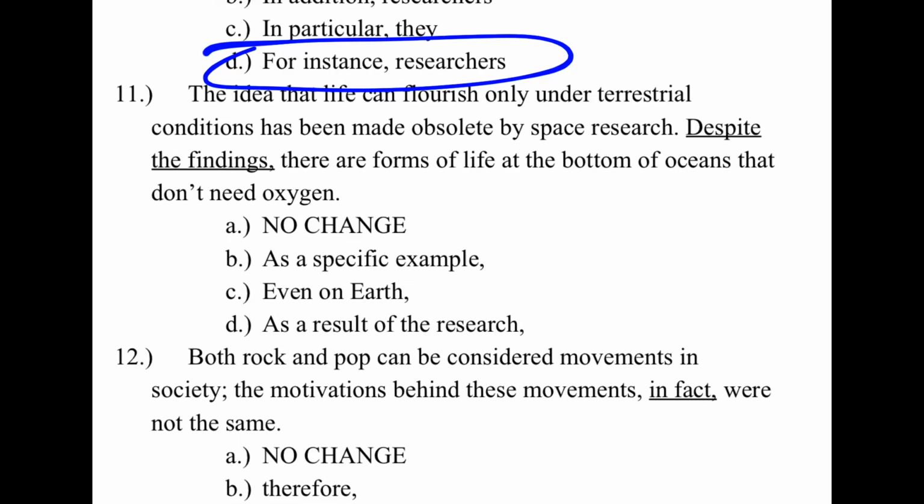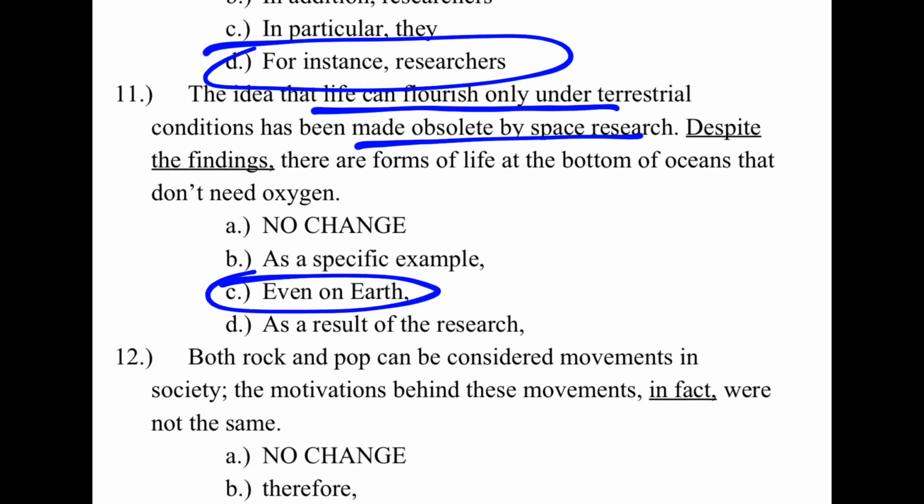In 11, we have this idea that life can only flourish and it's been made obsolete, and they specify an example on Earth that fits that criteria. So even on Earth is to emphasize that not only in space, but even on our own planet, this is true.